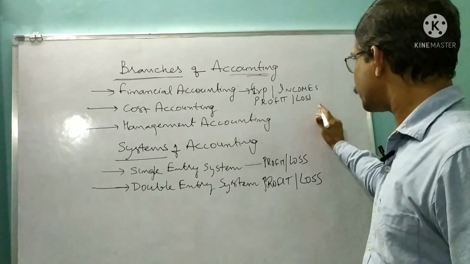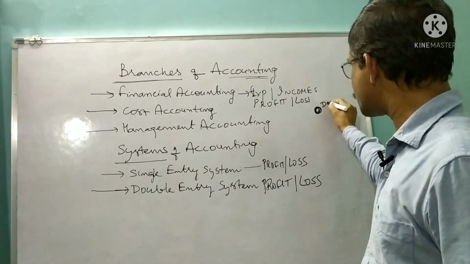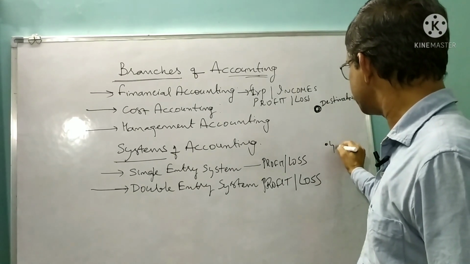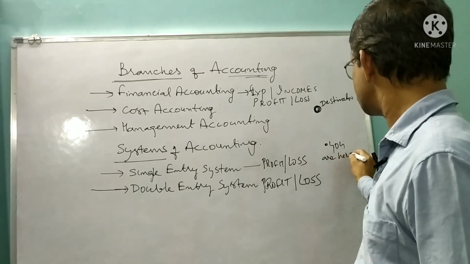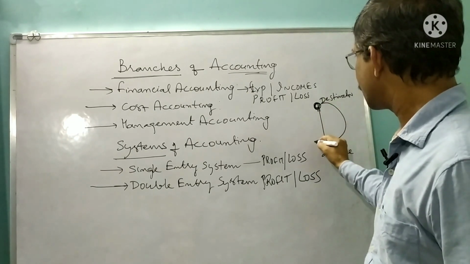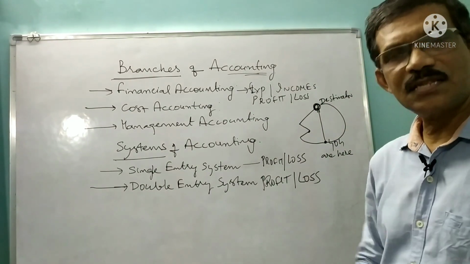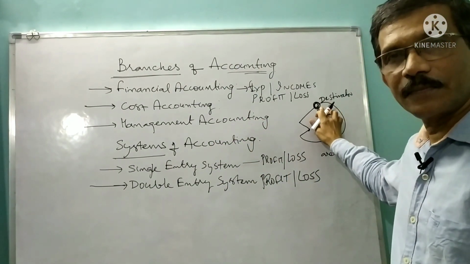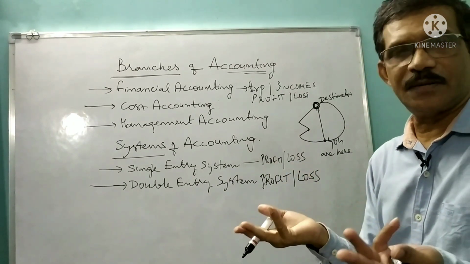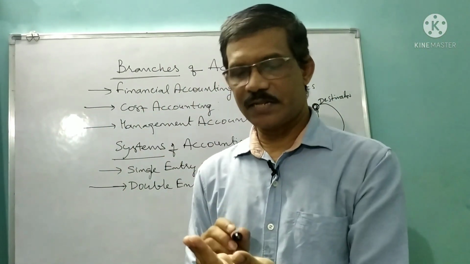Suppose you want to reach this place. This is your destination and you are here. There is an approach, or another approach, or another approach, different approaches to reach this destination. Similarly, in order to calculate the profit or loss, there are different approaches. One approach is known as single entry system, one approach is known as double entry system.